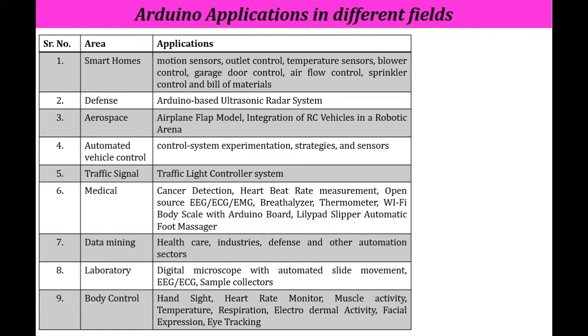Now let's discuss some Arduino applications in different fields. This chart gives you an idea about Arduino applications in all the areas. So first is nothing but smart homes. Where can we use it? Suppose you want to have a motion sensor or outlet control or flow control, sprinkler control, for that case we can use Arduino here. Next is for a defense purpose we can use it.